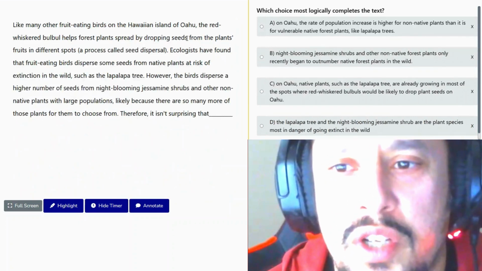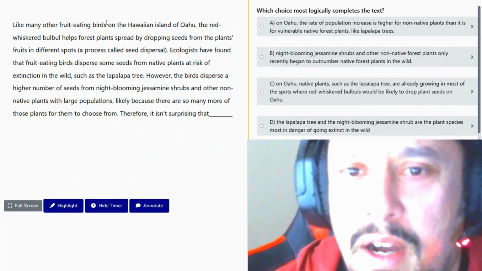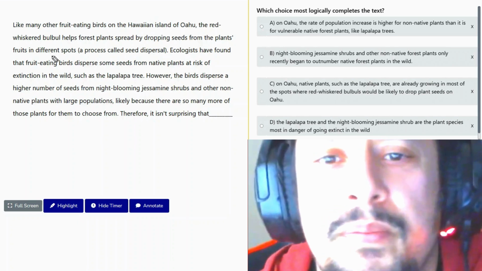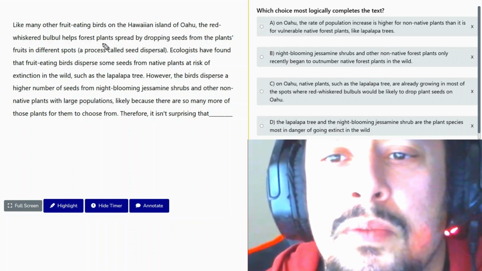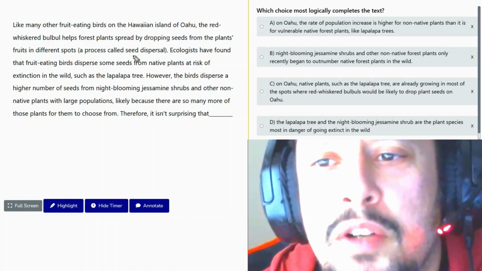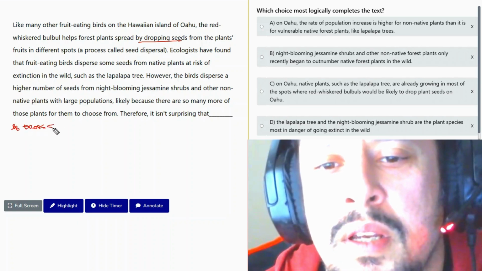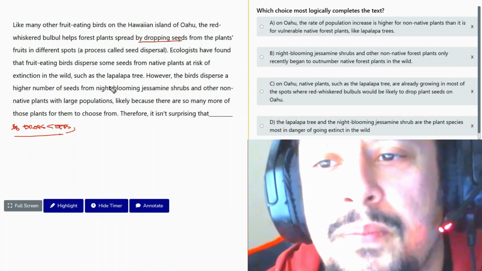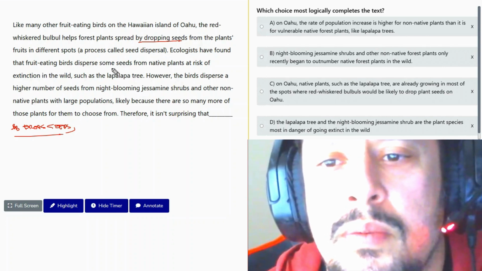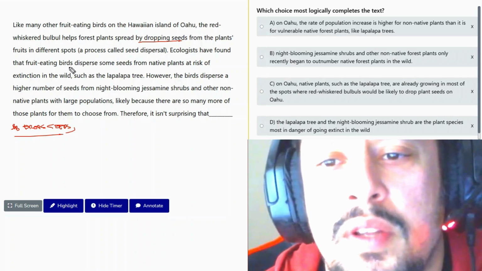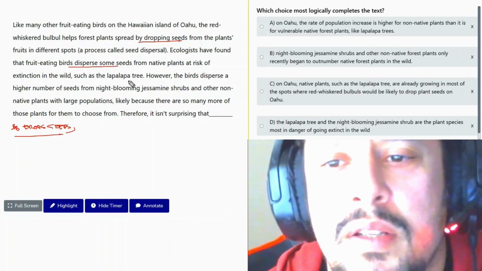So logical conclusion: keep track of values. Make sure you keep track of values. Okay, so we're talking about dropping seeds. So the bulbul drops seeds. Okay, cool. And so they disperse some seeds, right? Okay.